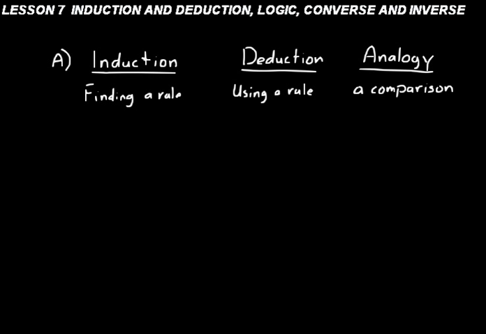And how do we find a rule? How do we discover a rule? Well, usually we do that by observation, by making some kind of observation. The scientific method, that is an inductive reasoning process. So let's just write that down. You should write this chart that I have on the board on your paper. The scientific method.